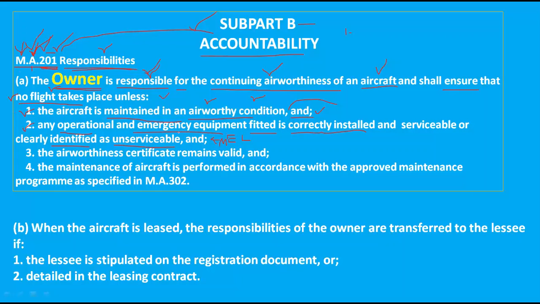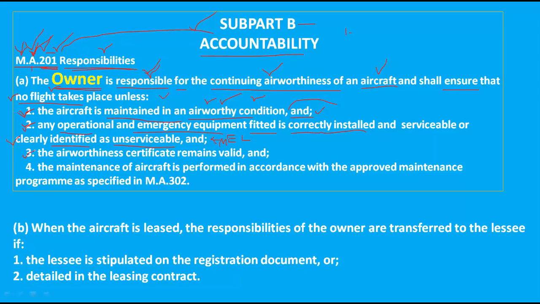Any operational or emergency equipment fitted in that aircraft should function correctly. If it does not function, if it is unserviceable, that should be clearly identified. This is ensured by the owner. This is the owner's responsibility. The first one is to keep that aircraft in an airworthy condition by maintaining it through a proper maintenance organization. Another condition is that operational and emergency equipment should work and function properly, and be installed in a proper way.